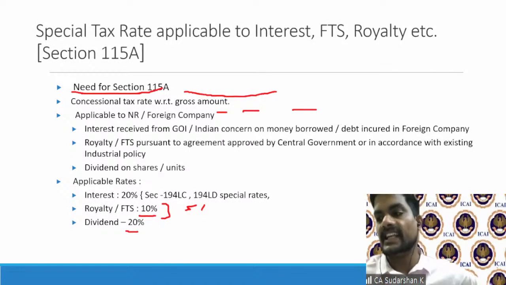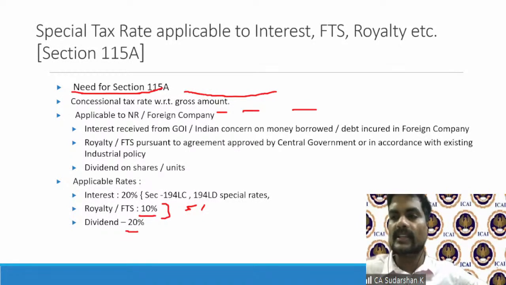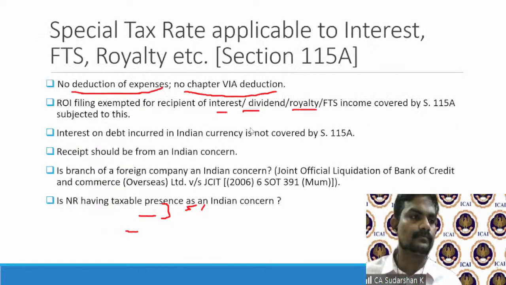Read with Section 90. Section 90 gives a treaty. So basically, treaty rate. The assessing officer denies it and asks to file the return of income. Is the action of the AO valid? Yes. Action of the AO is valid because return of income is exempted under 115A only if the rates are withheld by a resident as per the rates stipulated under 115A, not treaty. So please watch out for this minor but very significant nuance.